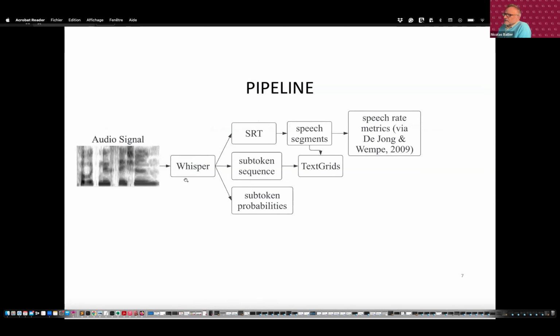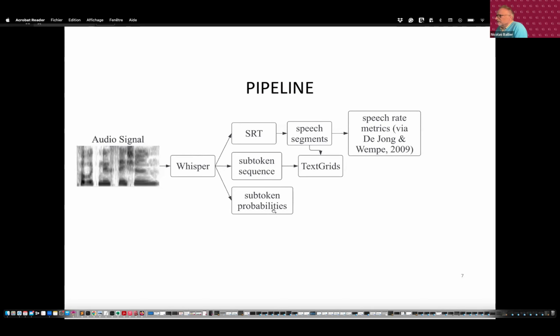That's the sound signal from Whisper. We can extract the SRT, namely timestamps, with which we can make text grids with Praat. For another paper, we've looked at the effect of speech rate with these text grids. With Whisper, we extract the subtoken sequences and the corresponding subtoken probabilities.